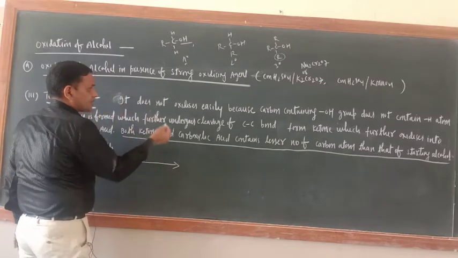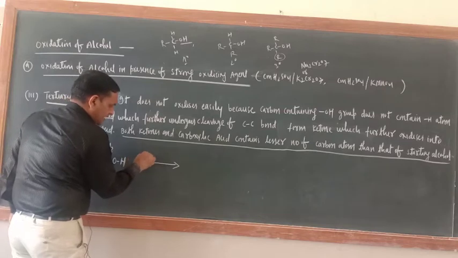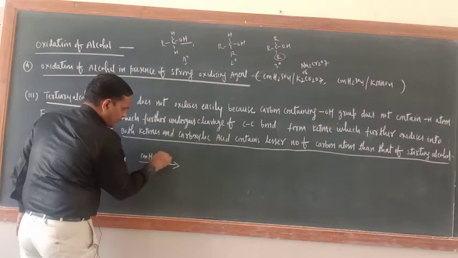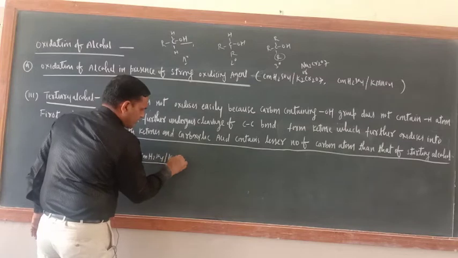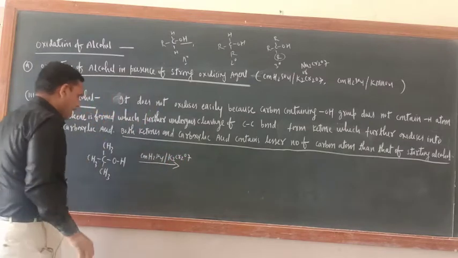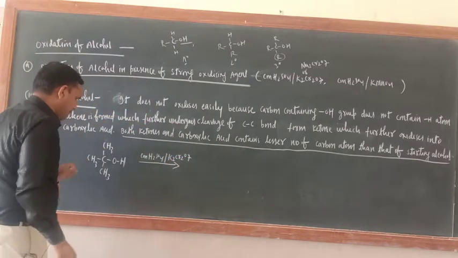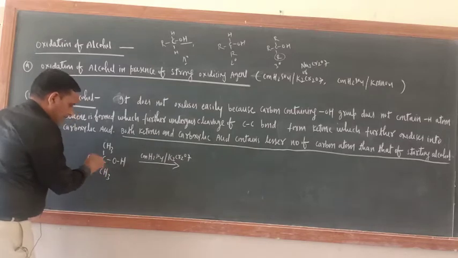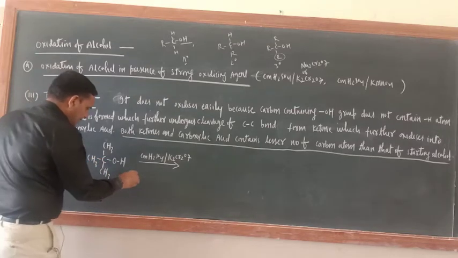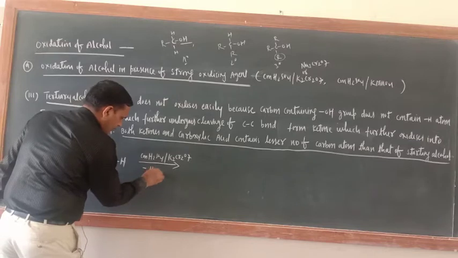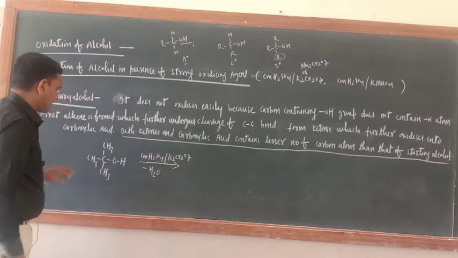Oxidation in the presence of a strong oxidizing agent only: concentrated H2SO4 and K2Cr2O7. Correct? Now try to understand here. Minus H2O.